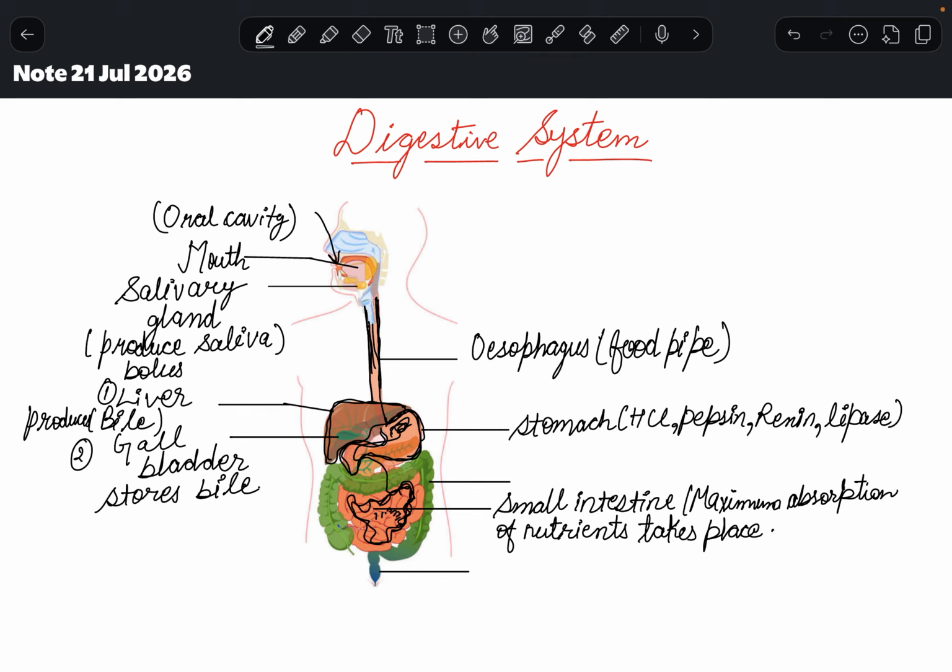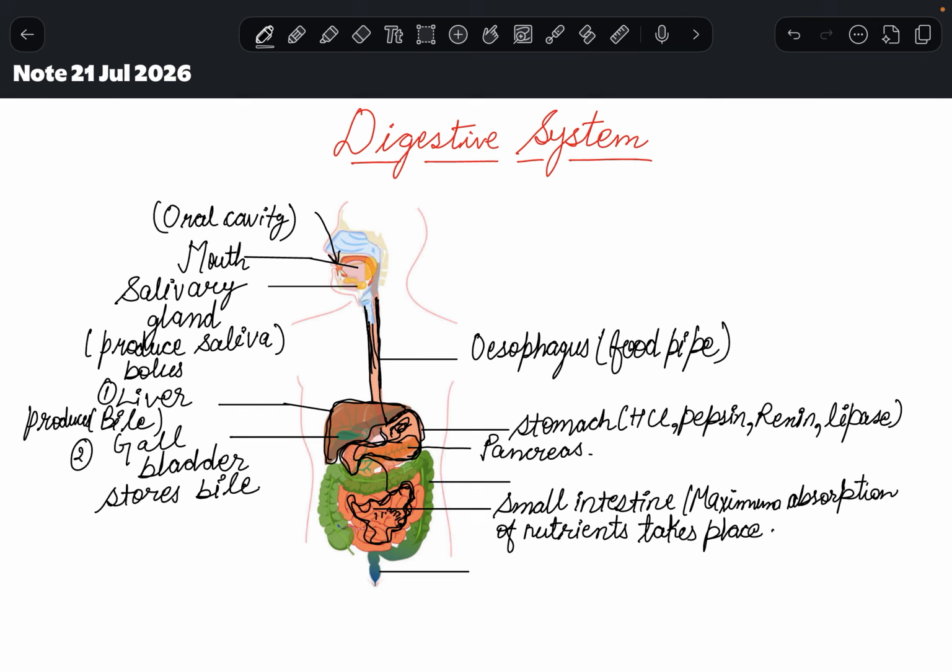Now, the third accessory organ present, a very important organ, is pancreas. You can see this in this picture, this leaf-like structure. This is pancreas, right?